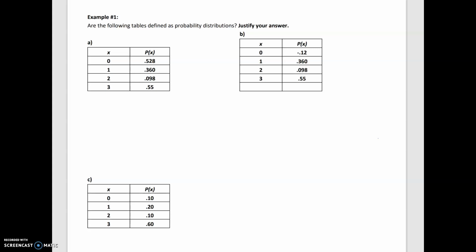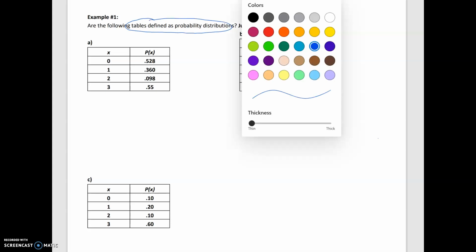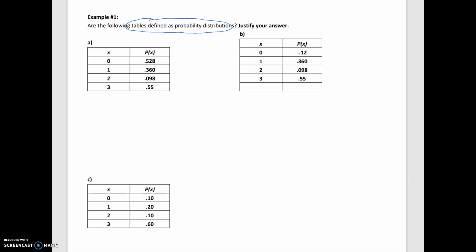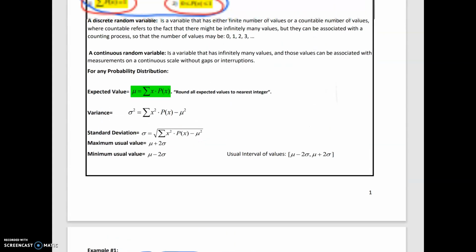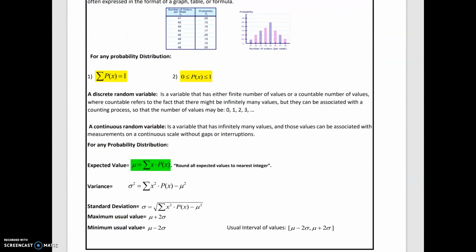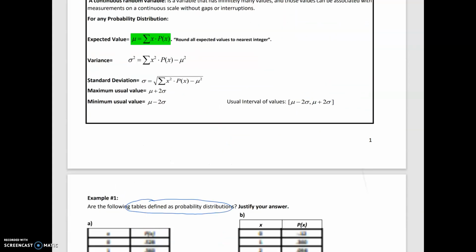Hi class, let's take a look at example 1. Now in example 1, they're asking if the tables are defined as probability distributions. And for a probability distribution, two main conditions are needed. That is that the sum of the probabilities has to equal 1, and every value for a probability distribution has to be between 0 and 1. So we're looking for these two conditions, and if those two are satisfied, then yes, you have a probability distribution.